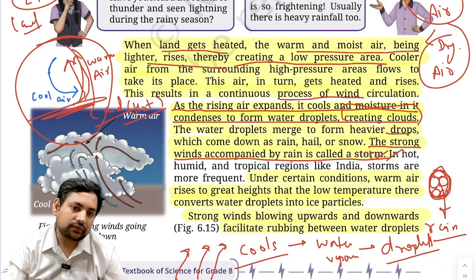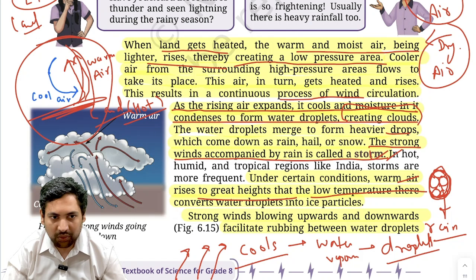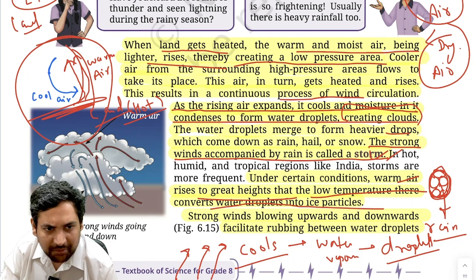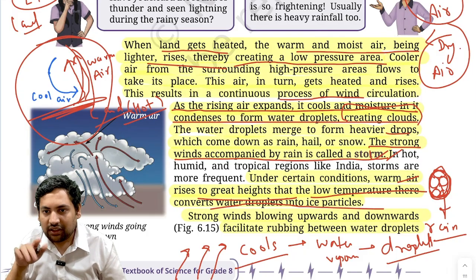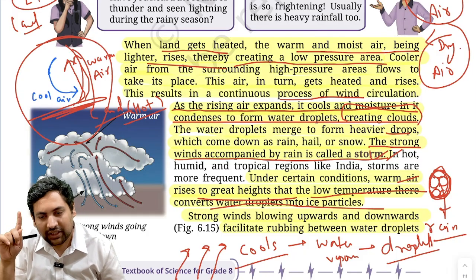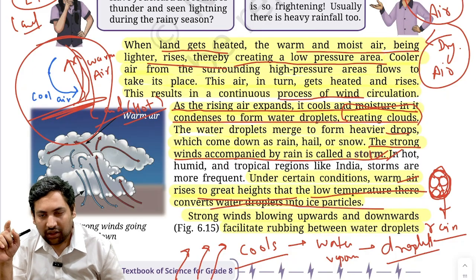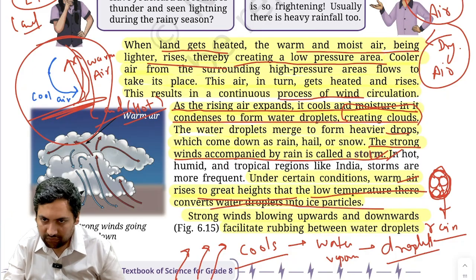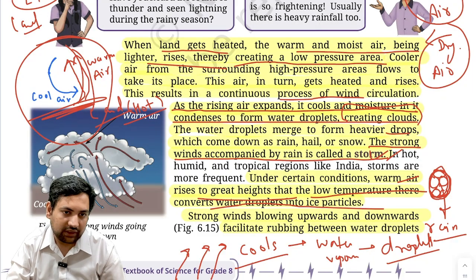Then under certain conditions, warm air rises to great heights such that the low temperature there converts water droplets into ice particles. So sometimes it will rise to such a height that the water droplets start becoming ice instead. Correct. So from water vapor to droplet, and it rises so much that it starts becoming ice.